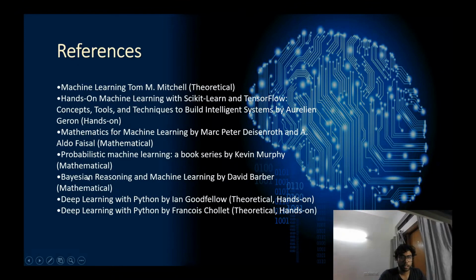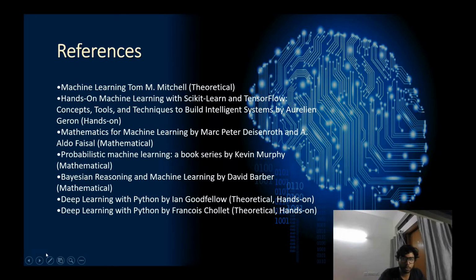And then these next three books, Mathematics for Machine Learning by Deisenroth and Faisal, and then Probabilistic Machine Learning and Bayesian Reasoning and Machine Learning. These three books are more mathematical. So those who want to study the maths behind all these algorithms, you can go through them. They will start from probability, statistics, and linear algebra, and all those mathematical concepts, and then go on into the machine learning algorithms.